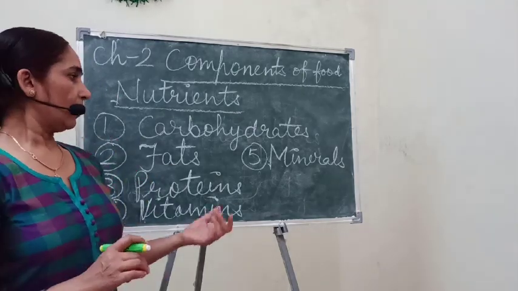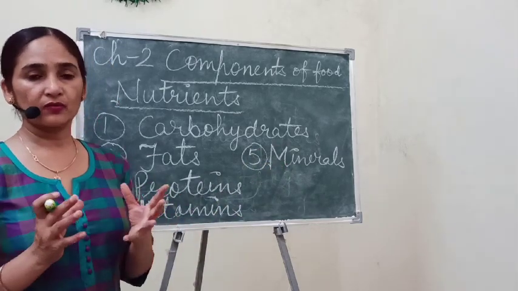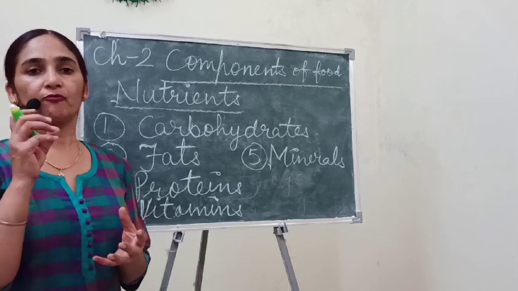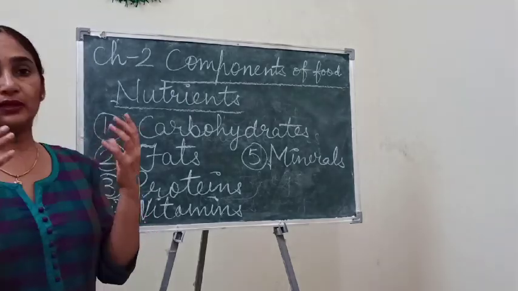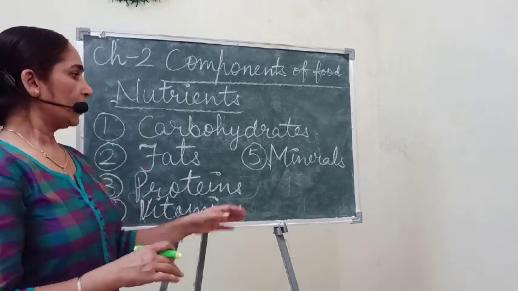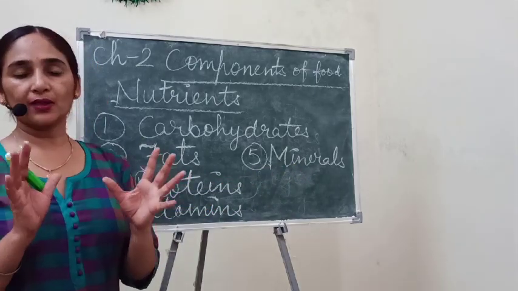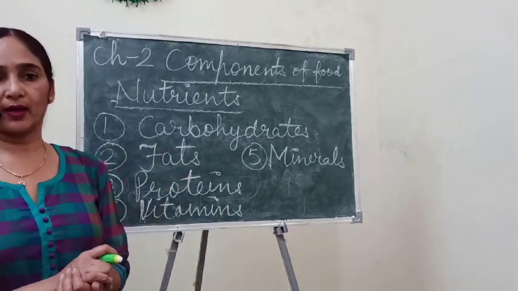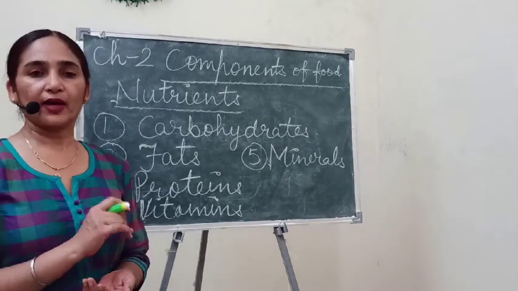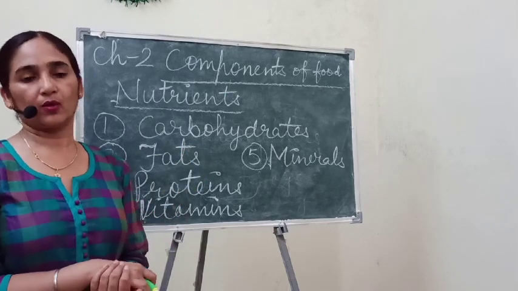Calcium and phosphorus are essential for the formation of bones and teeth, to make them healthy. So minerals and vitamins both are essential for our body, and they are present in fresh fruits, vegetables, and in animal food also.